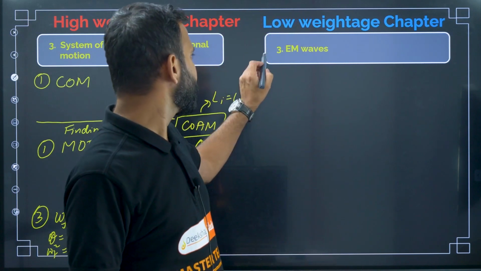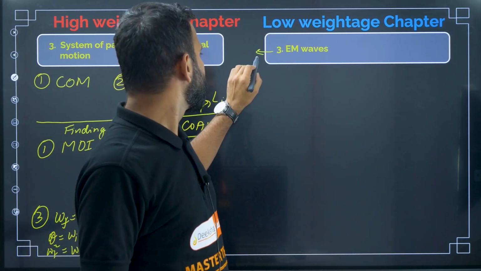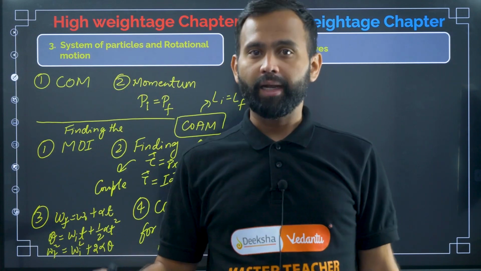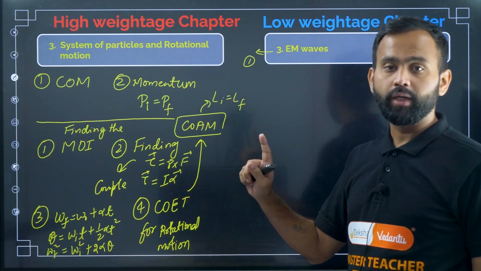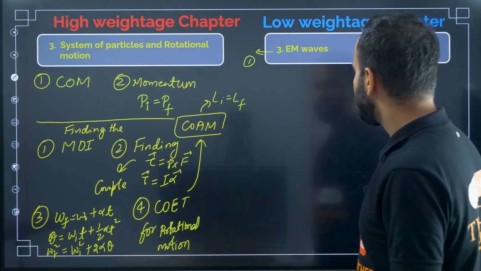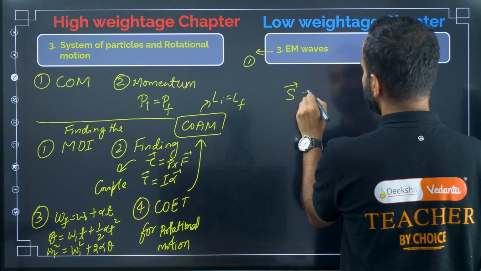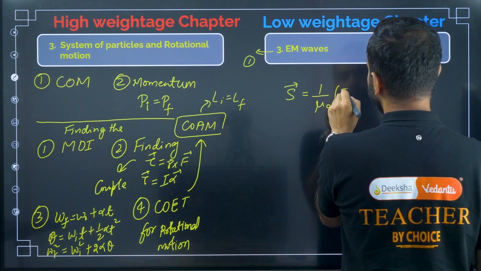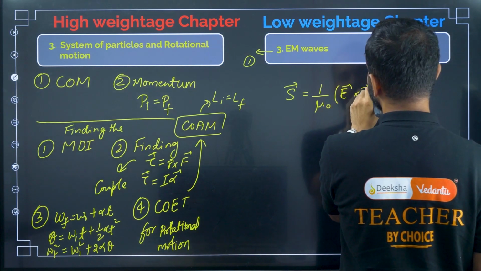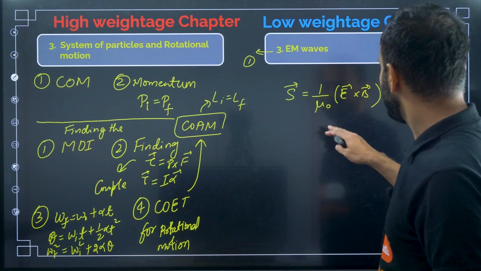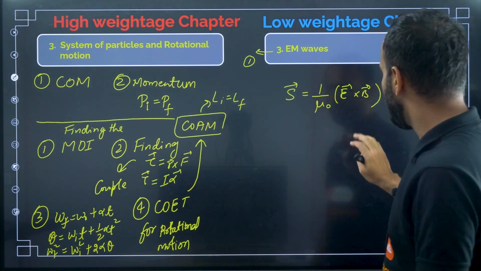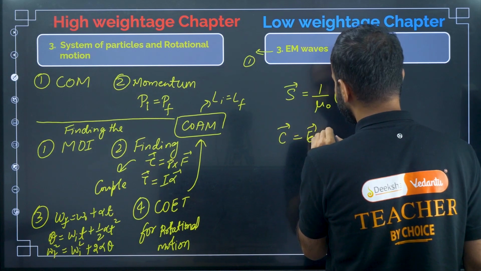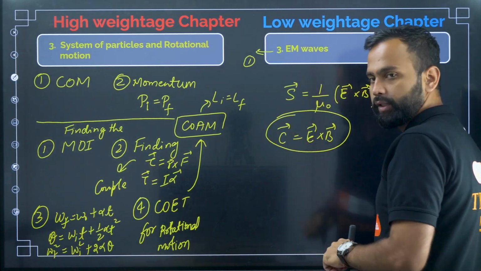From EM waves, they will ask only one or two questions. And most of the time they ask questions based on the Poynting vector, right? So what is the Poynting vector? Poynting vector S vector equal to 1 divided by mu naught into E vector cross B vector, right? They ask questions based on this one, or you can write C vector equal to E vector cross B vector.